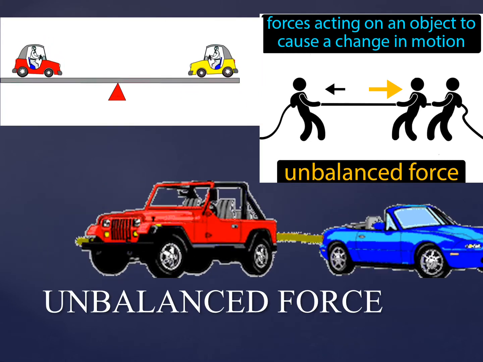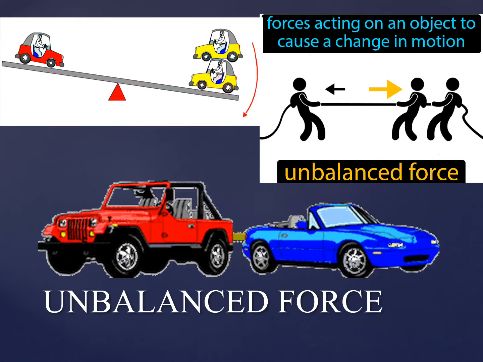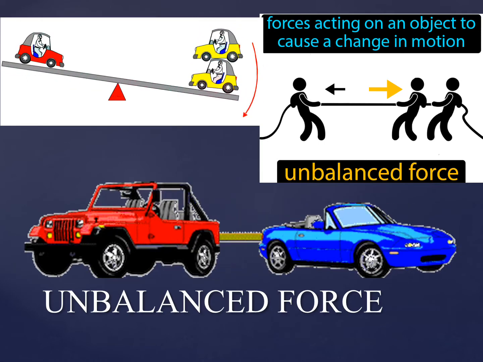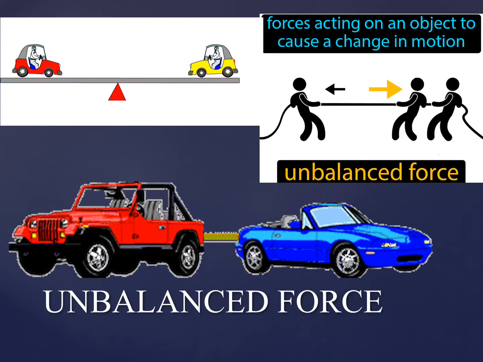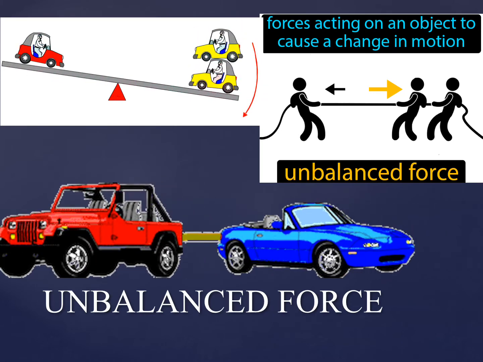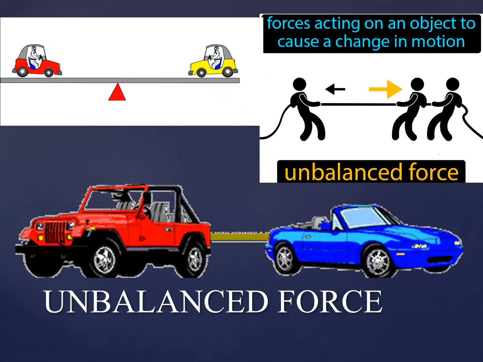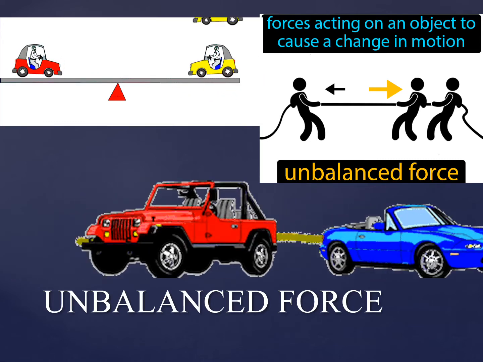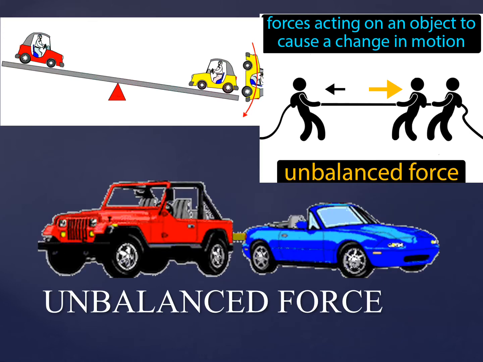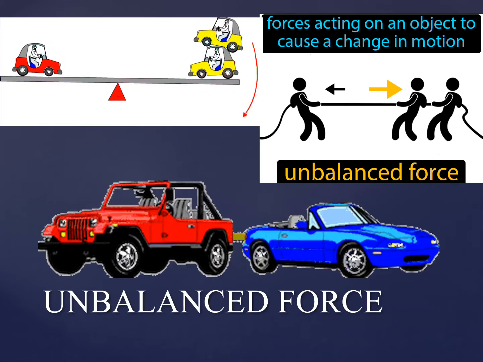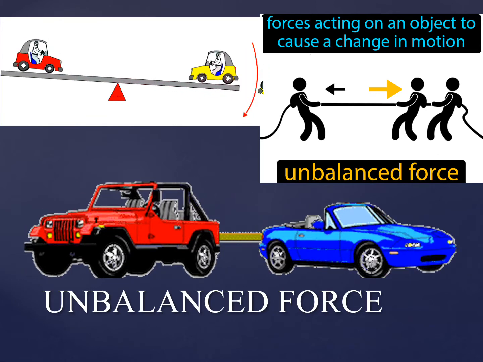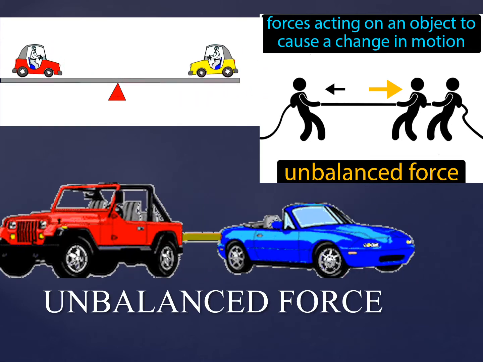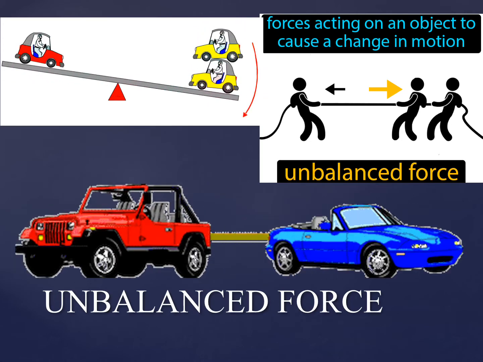When unbalanced force acts on an object, the object starts to move, speeds up or slows down, stops or changes direction. So the result of unbalanced force on an object is usually that the object starts moving, speeds up or slows down, stops or changes direction. So whenever an unbalanced force acts on an object, one of these cases happens. The object might stop or start moving, speed up or slow down, or change direction.